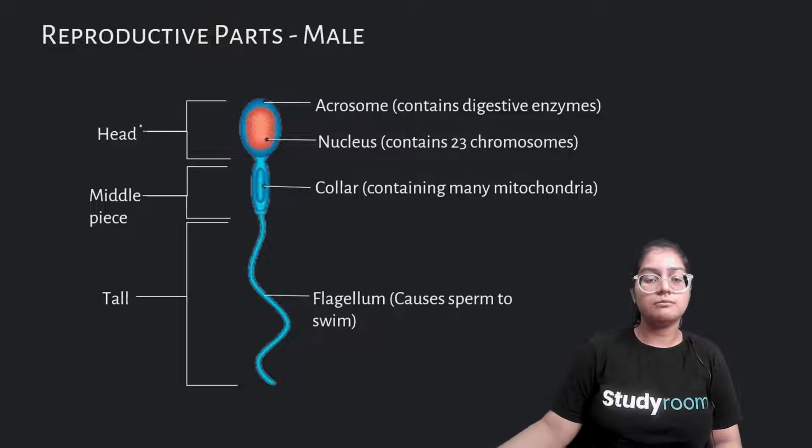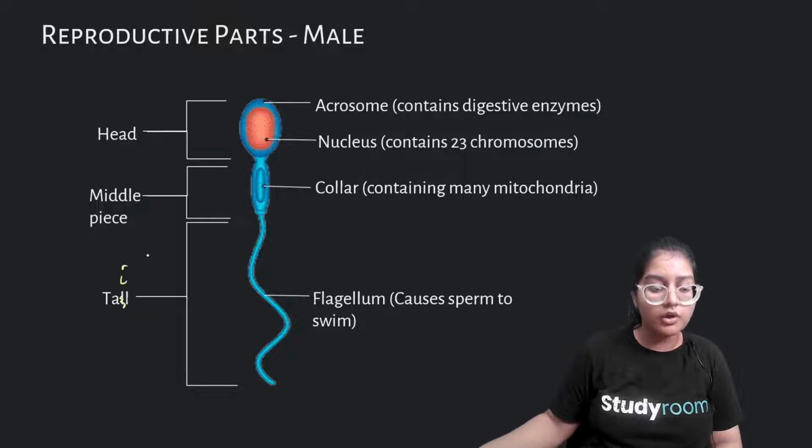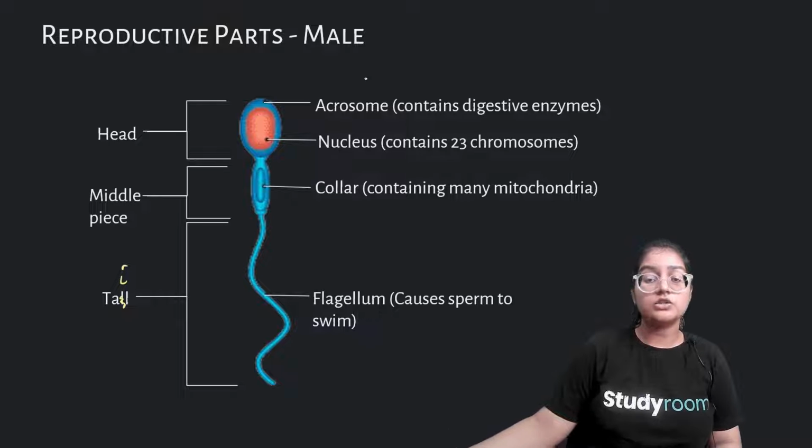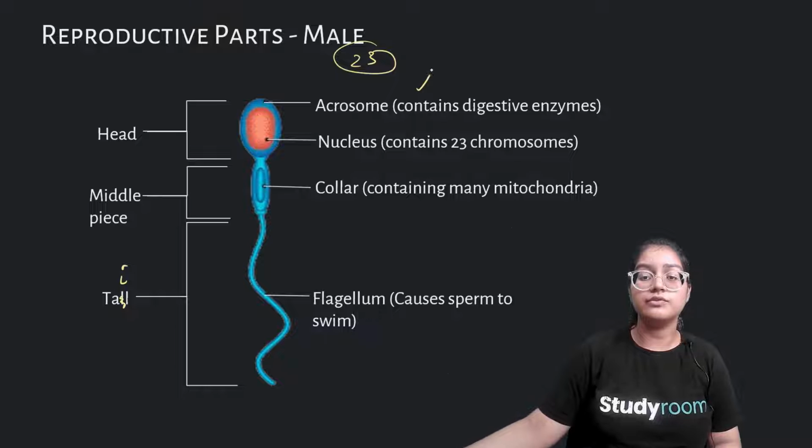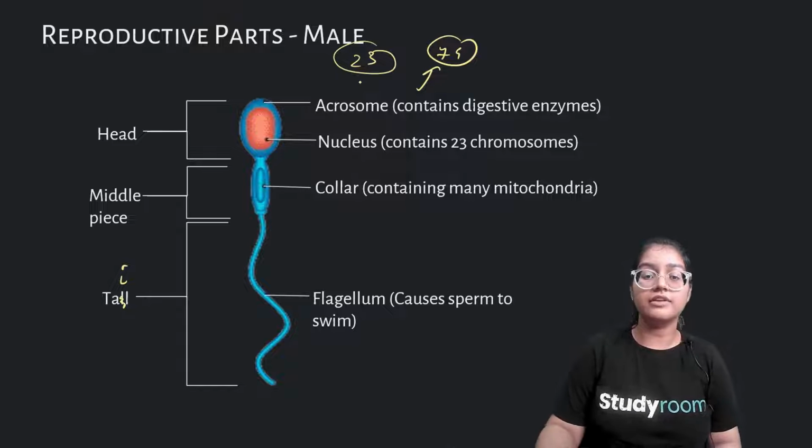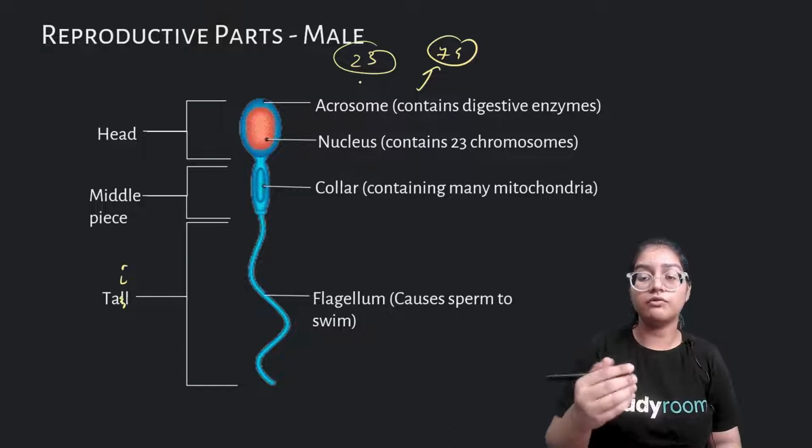So this is a picture. There are 3 parts: head, middle piece, and then tail. In the head we have 2 parts. I mentioned that we receive 23 chromosomes from our father. So where are these 23 chromosomes stored? They are stored in the head. The head has the acrosome, which contains digestive enzymes that help in the fusion of the male and female gametes. So we have the acrosome and we have the nucleus, which contains the 23 chromosomes.